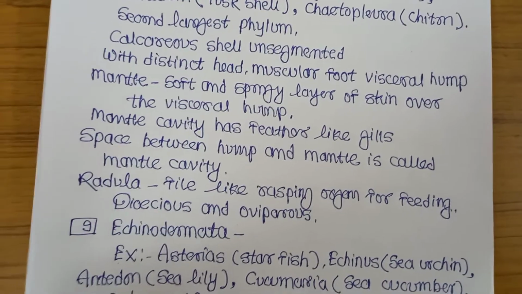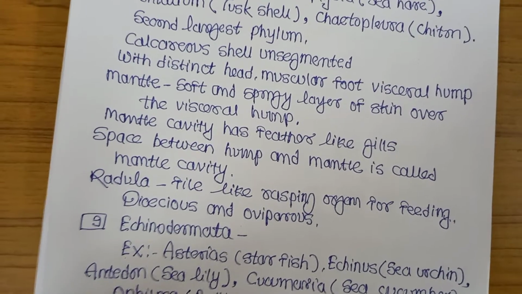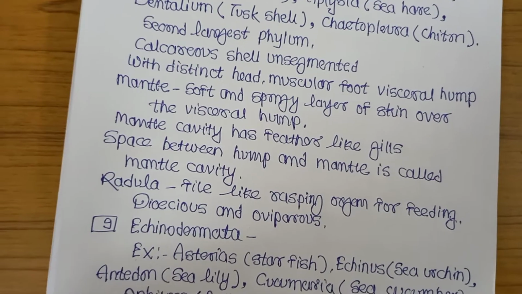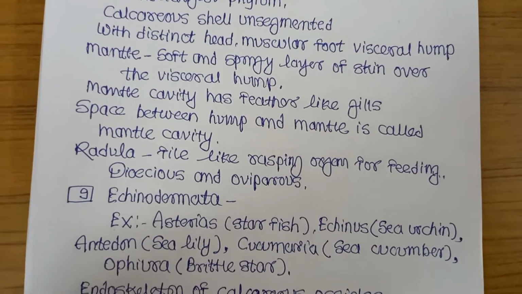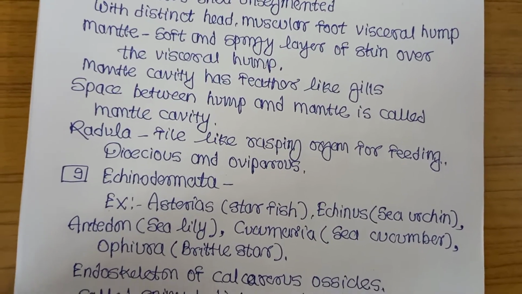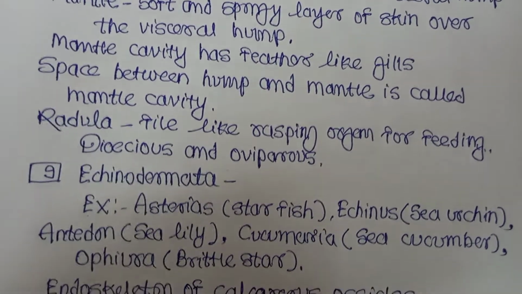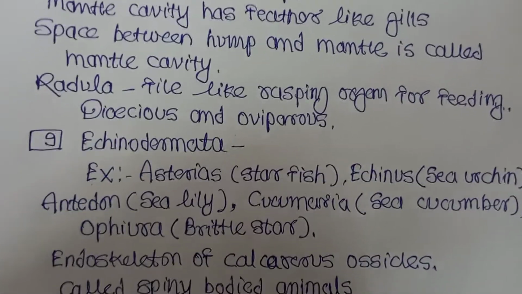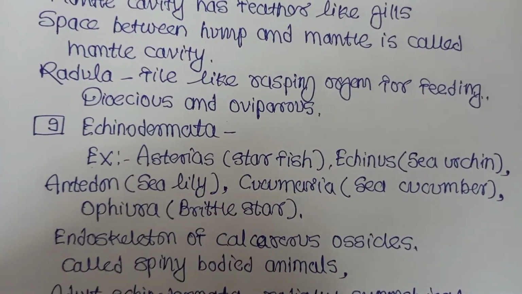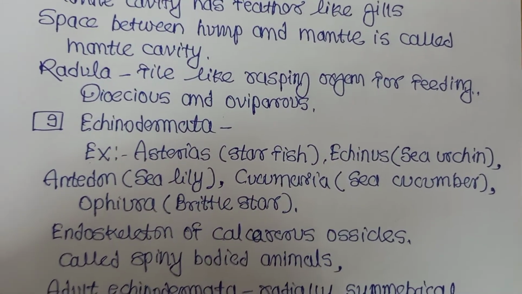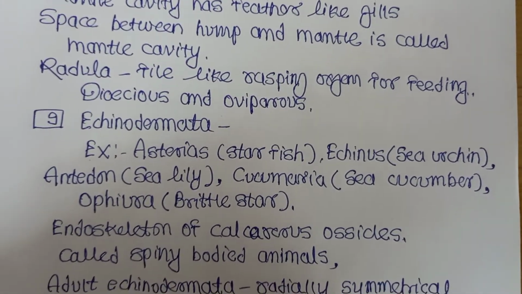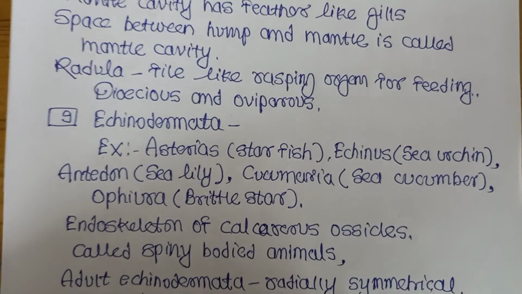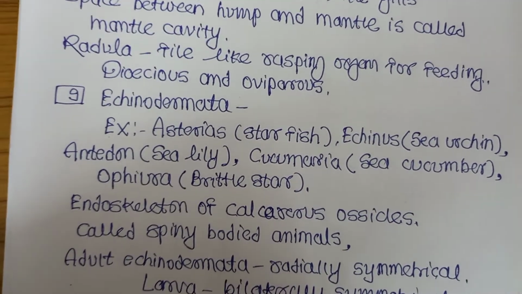What is radula? This is the file-like rasping organ for feeding, that is called radula. Feeding organ, we can say, present in Mollusca. How is this? Dioecious, meaning male and female separated. Oviparous, meaning giving eggs. Then Echinodermata. Examples: Asterias, starfish, Echinus, sea urchin, Antedon, sea lily, Cucumaria, sea cucumber, Ophiura, brittle star.